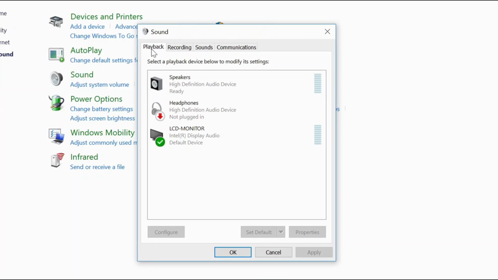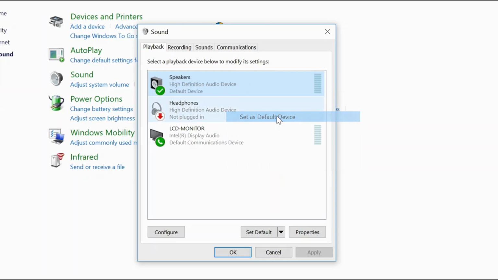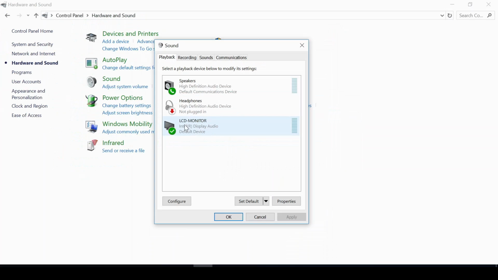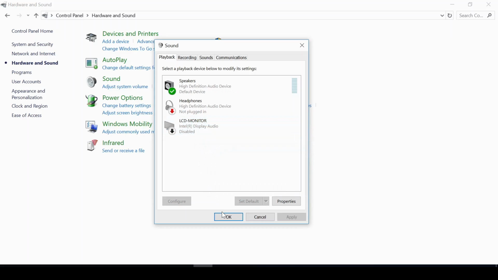It's already the default in this one, the playback tab. All right, and you can notice here that my monitor is set as the default, which is why I'm having problem with the speaker. So I'll just go to this part and right click and enable it, set as default device. Then you should also disable the monitor, but however, if you don't disable it, it's still gonna play from your computer. So I'll just right click and click on that disable and click on OK.